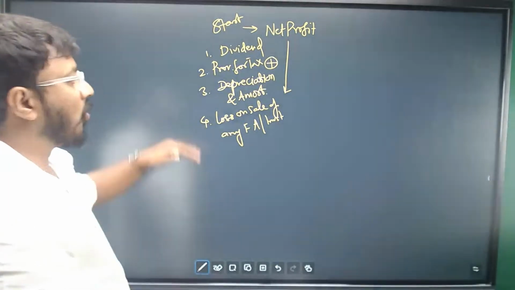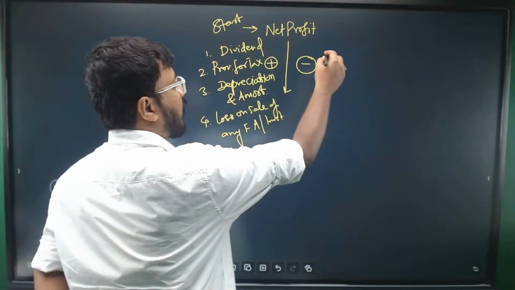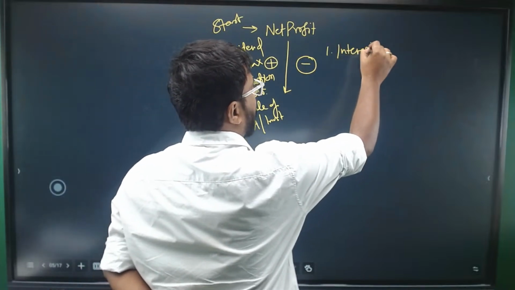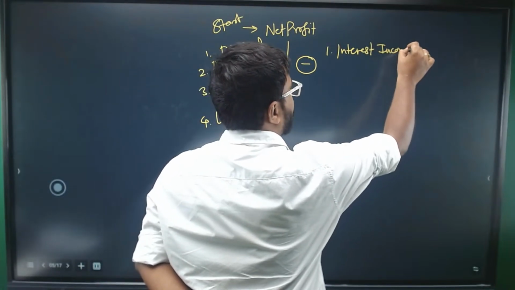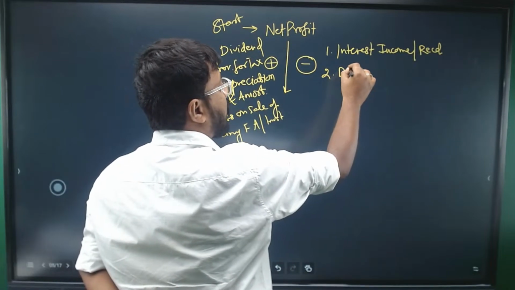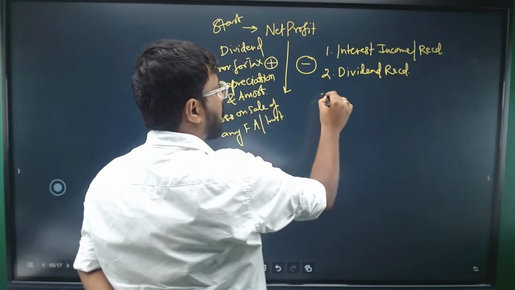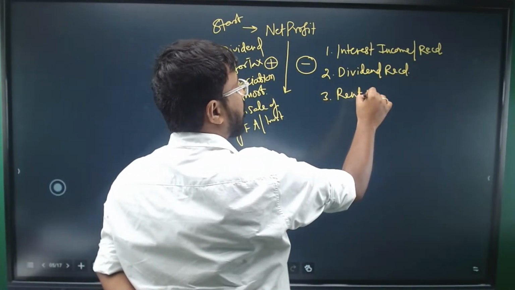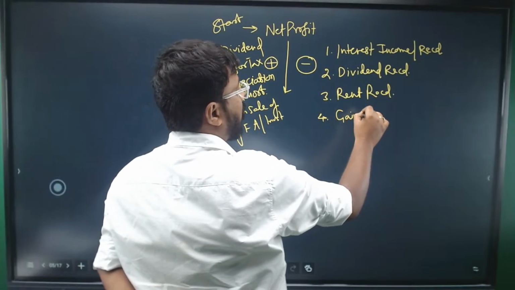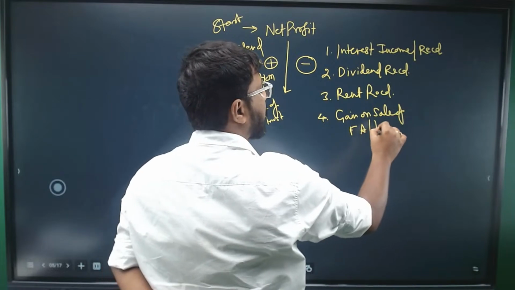You add all these items and you subtract items like interest income, sometimes called interest received, dividend received, rent received, any gain on sale of any fixed asset or investments.